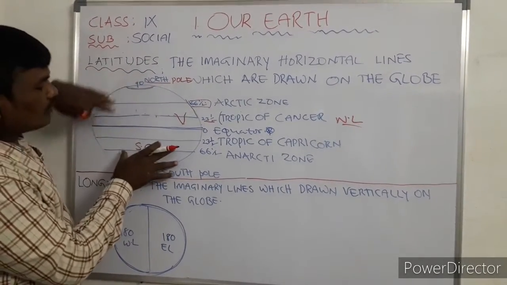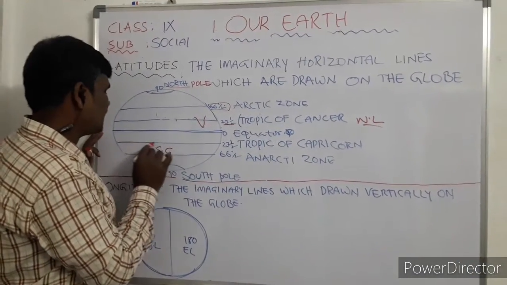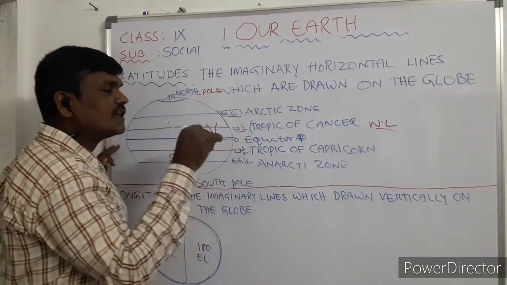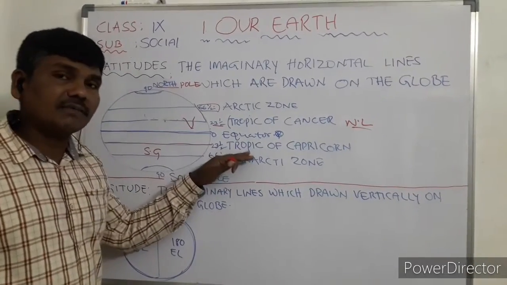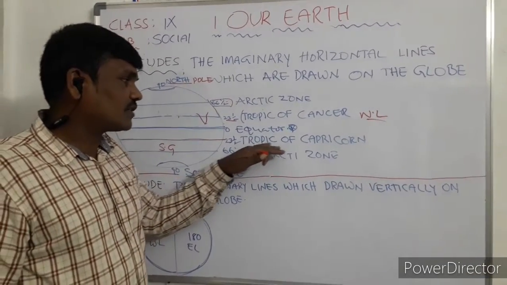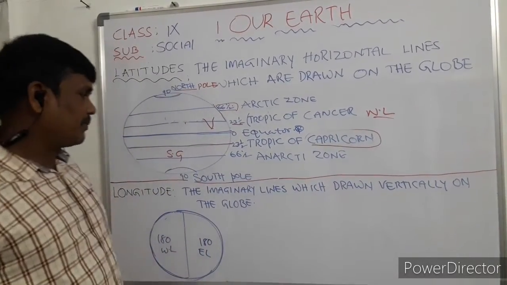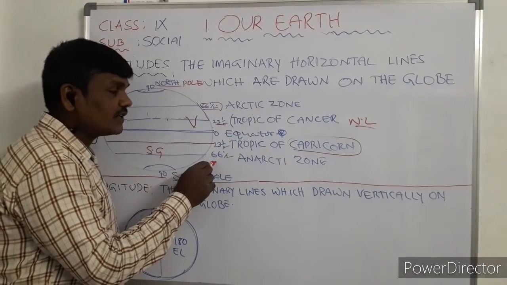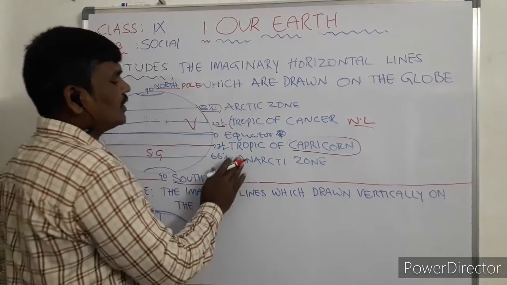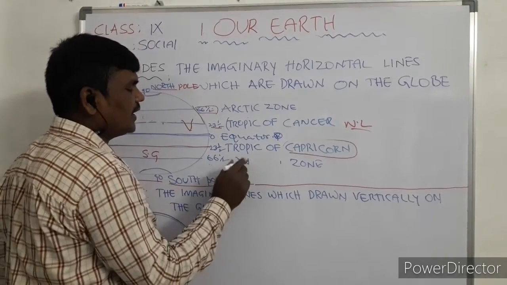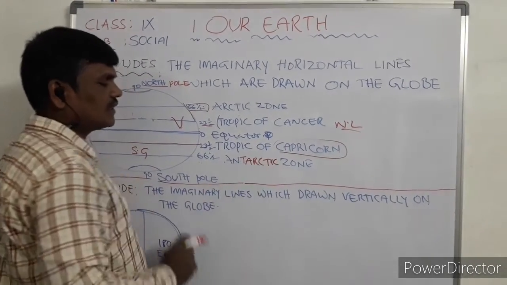Now come to the southern part of the globe. Here this one is 23.5 degrees southern latitude, known as the Tropic of Capricorn. Very, very important. Next, 66.5 degrees is the Antarctic zone. This is Arctic, and now this is Antarctic. ANTARCTIC, the Antarctic zone.